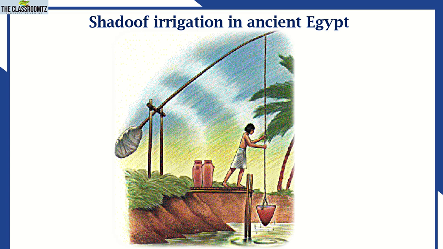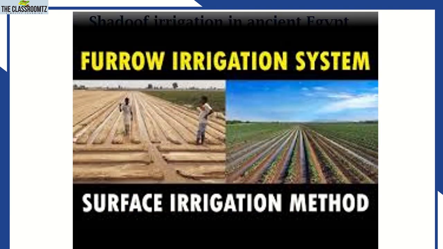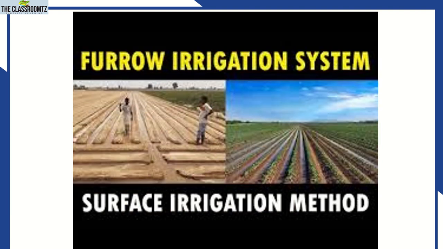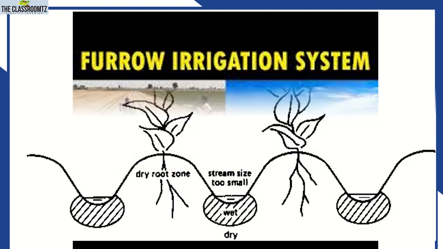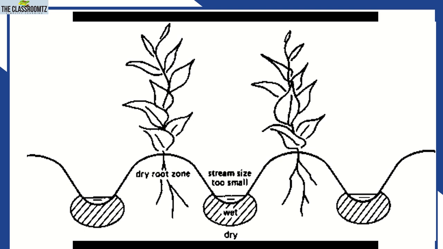This one is Shadoof irrigation in ancient Egypt. You can see the structure of this Shadoof, how they took water from the source and pulled it to the field. And this is the furrow irrigation system. We are channeling water from the source to the farm. The furrows are shaped like this. Down the edge is where the water settles, and on the top edge is where we plant the crops. So when roots go down, they meet the water, and they can grow because there is availability of water.